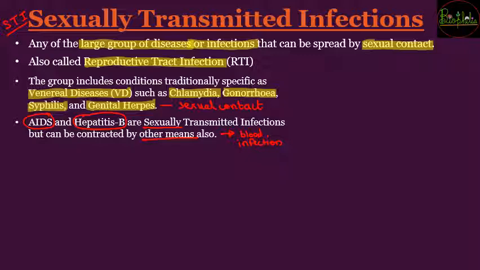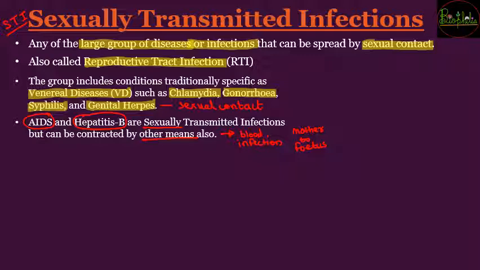Or it can be from the mother to the fetus. When the fetus is inside the mother's womb, blood passes, and in that case also these two diseases, AIDS and hepatitis B, can be transmitted to the next person. So these are the two diseases which can be spread by other means also.